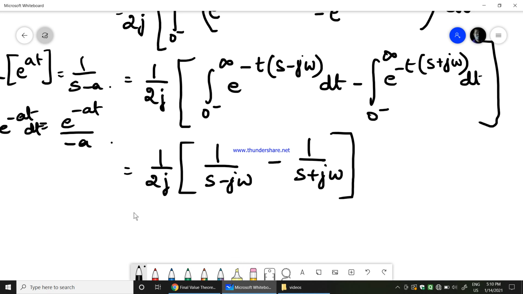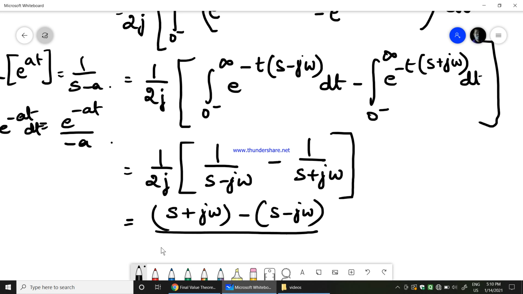Now take the LCM. So what do we get? s plus j omega minus of s minus j omega, divided by 2j into s minus j omega into s plus j omega, which is a minus b into a plus b, a square minus b square. We know that j square is minus 1 in complex numbers.